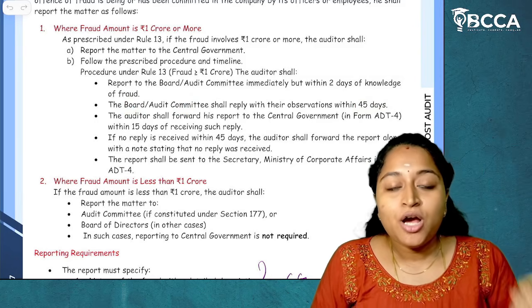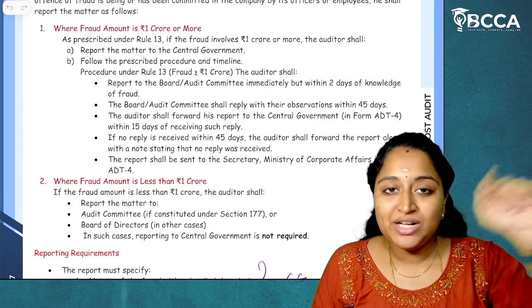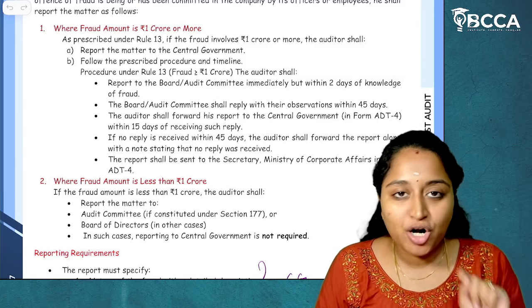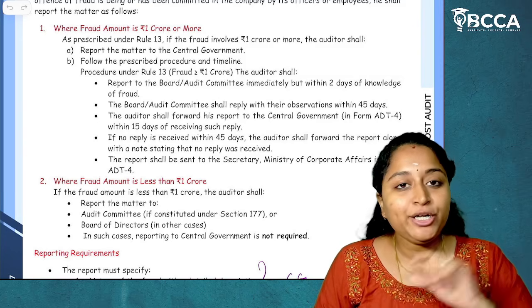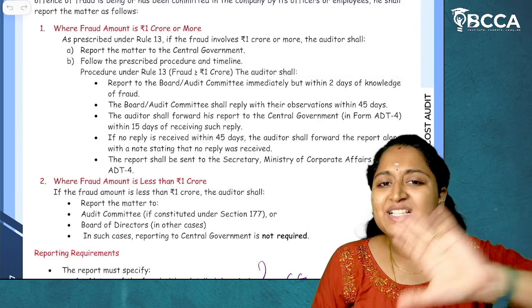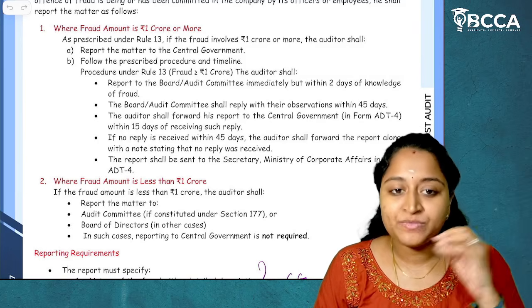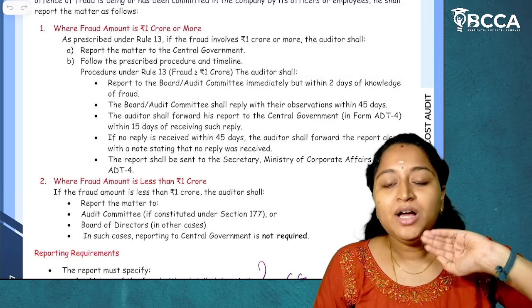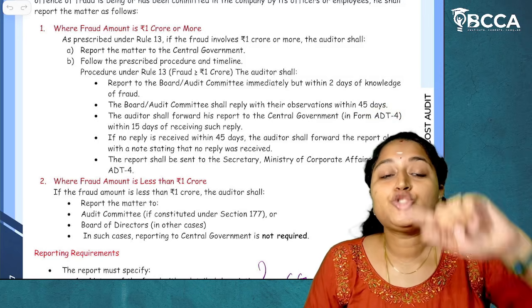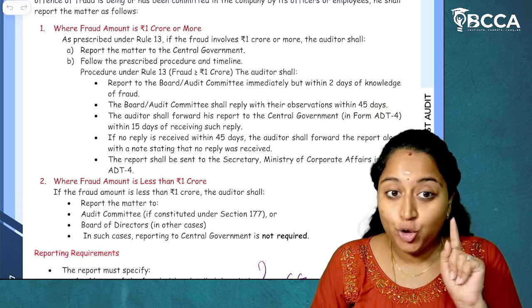Within 15 days, cost auditor has to give a report to the central government stating that this is the fraud which was happened. I have intimated it to the board of directors, and board of directors hasn't gave any reply to me. Regarding that, central government in form ADT3, cost auditor has to report it to the central government. I hope it is clear.